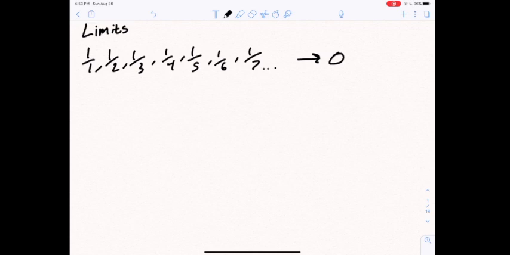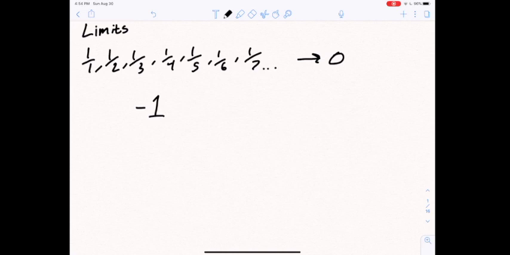Now, one thing to note is that nothing in this sequence will ever actually equal 0, but we will get incredibly, incredibly close. But a good question is what do we mean when we say we get close? Because these numbers are all getting close to 0, but they're all also getting closer to -1, right? Because 1 over a trillion is closer to -1 than 1 over 2.